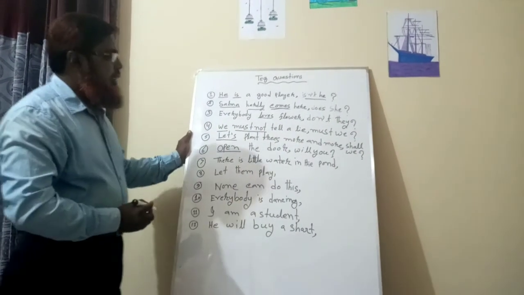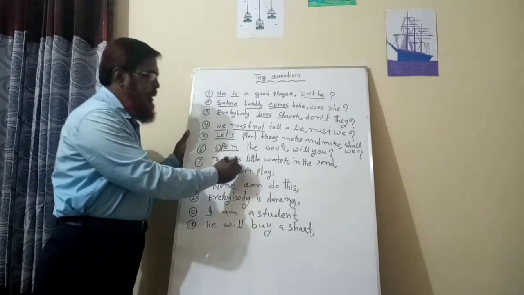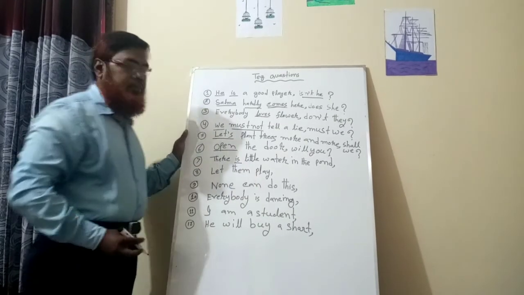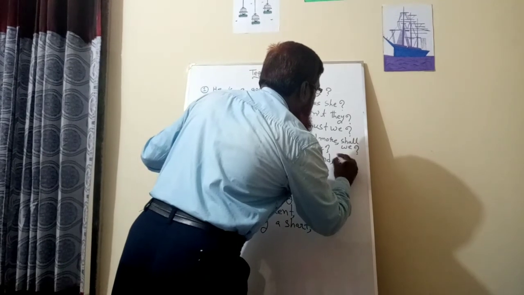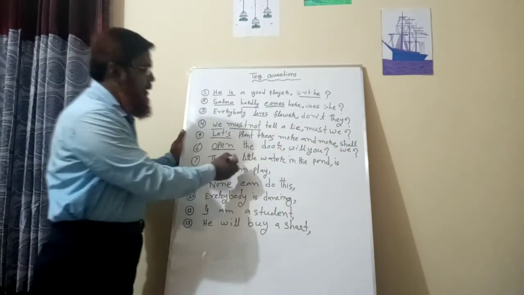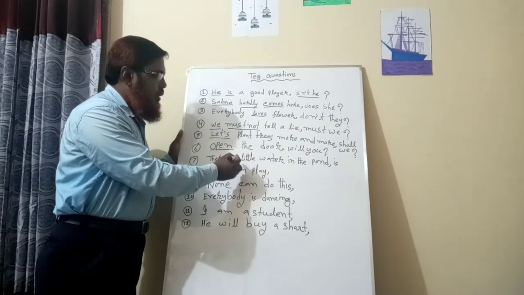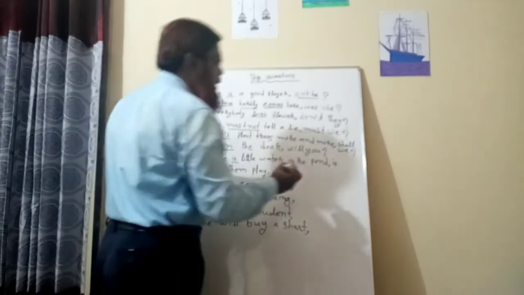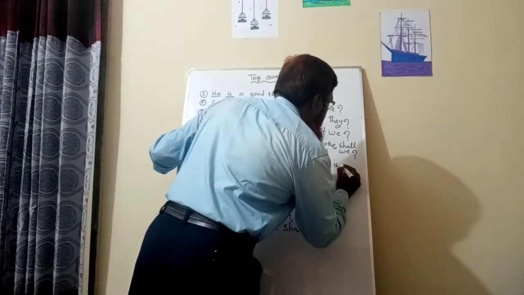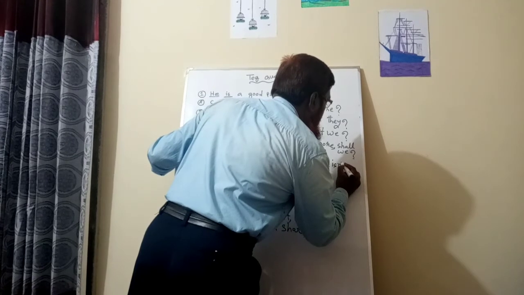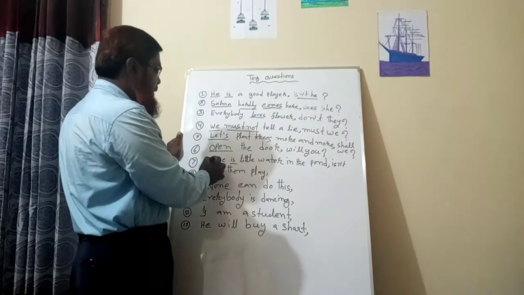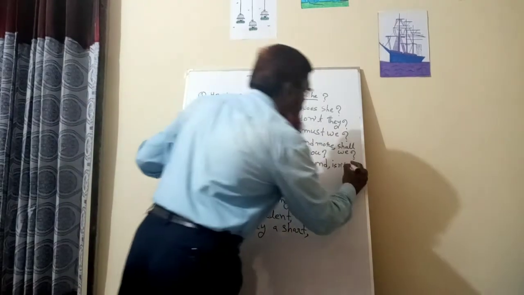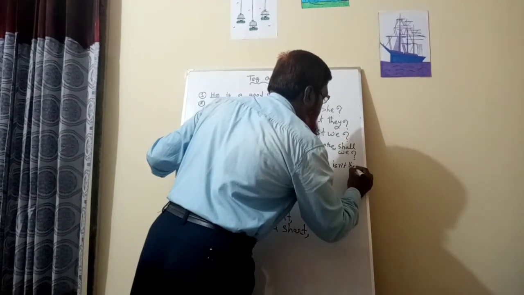Then, there is little water in the pond. Here is present an auxiliary verb, is, so we will write is. Then, there is no negative word, so we have to write the negative form of this verb, the short form, isn't. Then the subject: there is a pronoun, so the subject will be there.